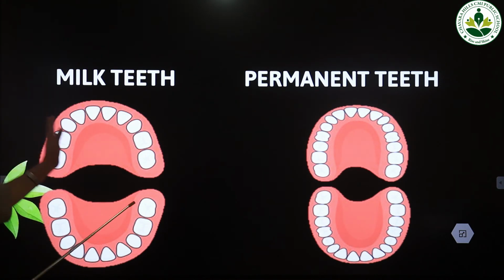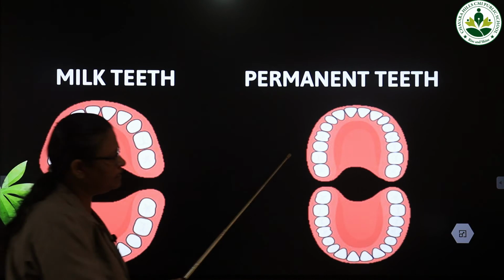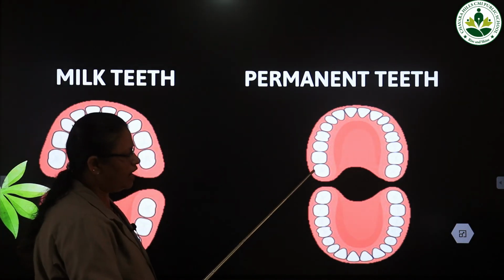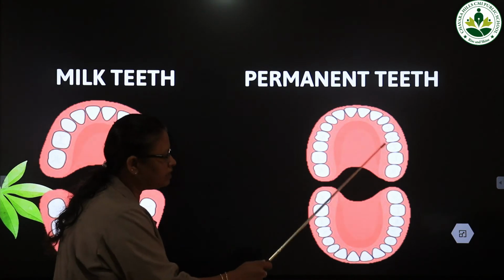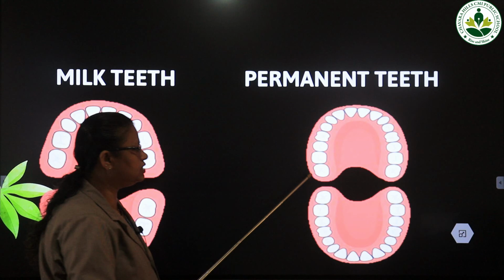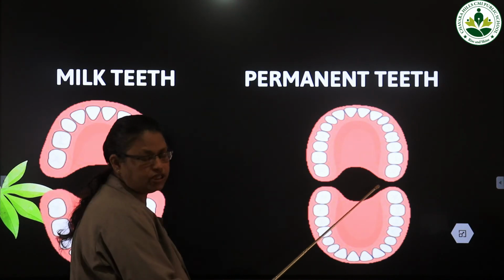Okay, and all these milk teeth fall by the age of 13, and at that place, which teeth will come? Permanent teeth will come. And you can see how many permanent teeth are here. You can see 32 permanent teeth, 16 in the upper jaw and 16 in the lower jaw.